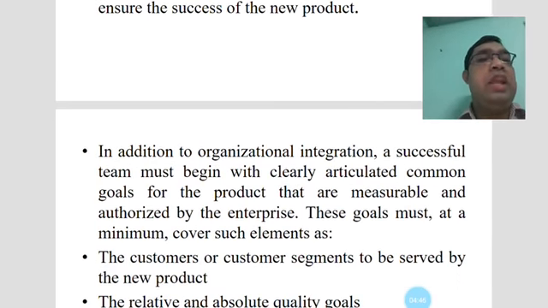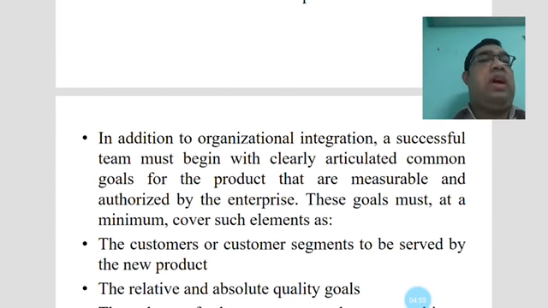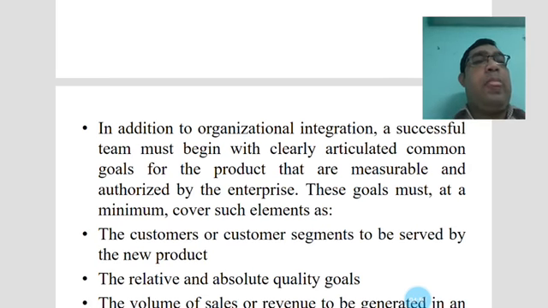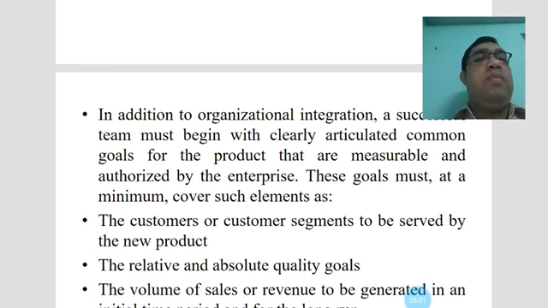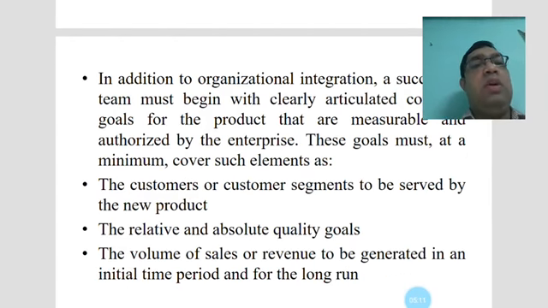And in addition to organization, now the integrations a successful team must begin with clearly articulated command goals for the product that are measurable and authorized by the enterprise. Those goals must at a minimum cover such elements as the customers or the customer segments to be served by the new product. The relative and the absolute quality goals also will be considered, and the volume of sales or revenue to be generated in an initial time period and for the long run.